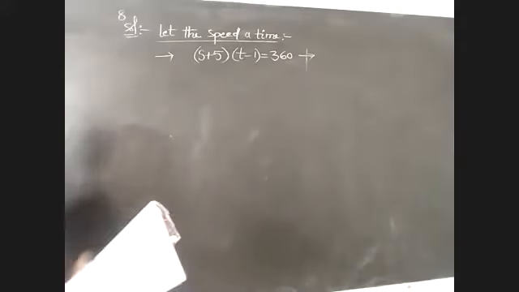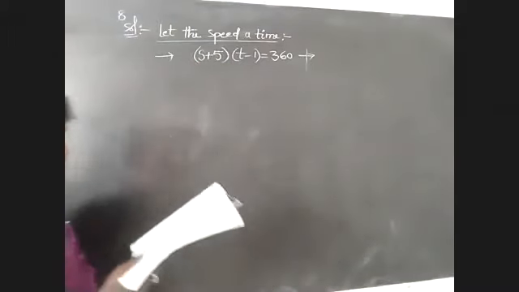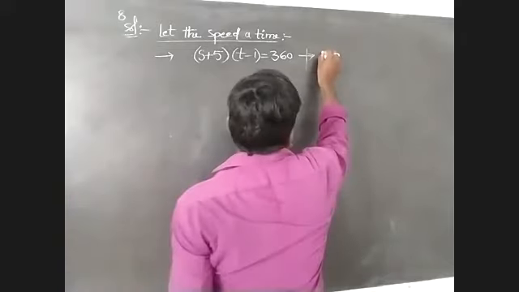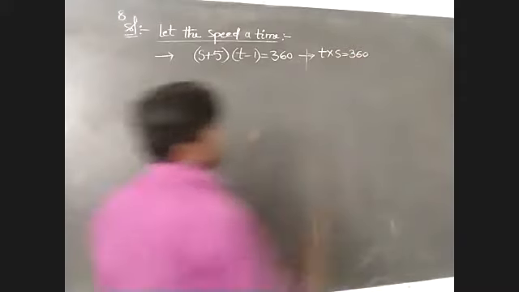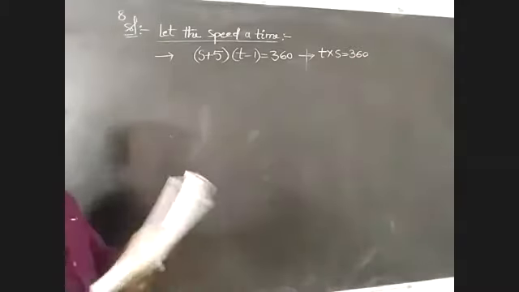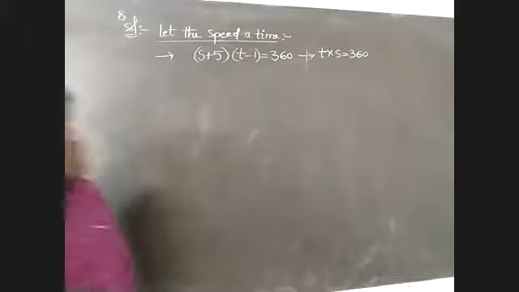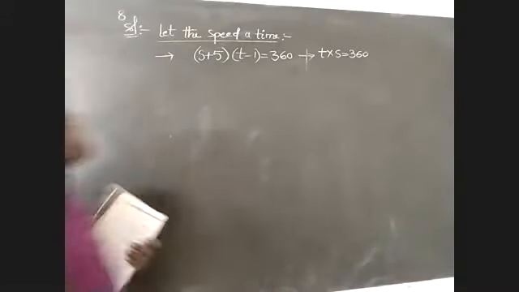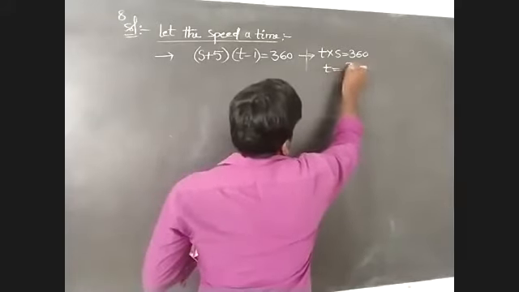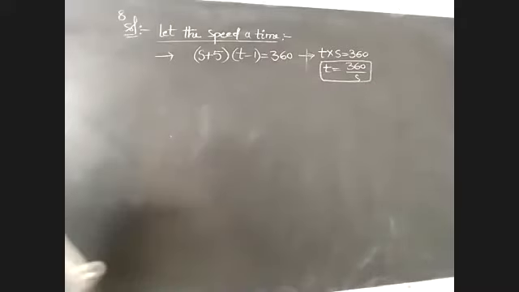But here we have to change speed into time or time into speed. The first statement is already given: a train travels 360 kilometers at a uniform speed. Uniform speed means that speed into time is equal to 360. So t is equal to 360 by s, where time is equal to 360 by speed.